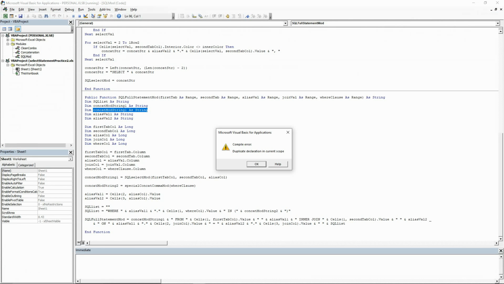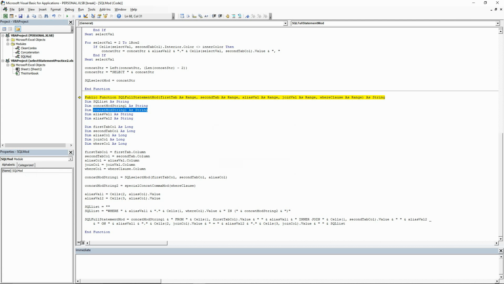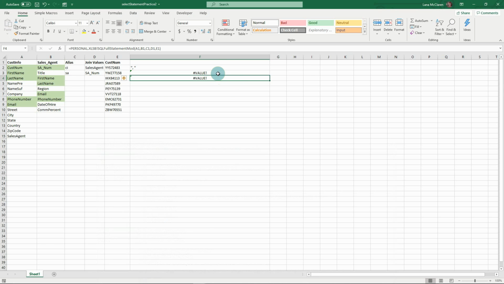Duplicate declaration in current scope. That means we have 2 variables with the same name. Yes, we did not change the second mod string to 2. So we fix that and hit reset just in case. That should get rid of anything that might be hanging out in our variables. And we'll save this. We will rerun all of the functions.